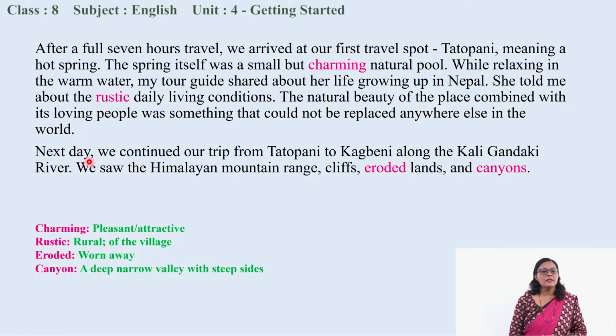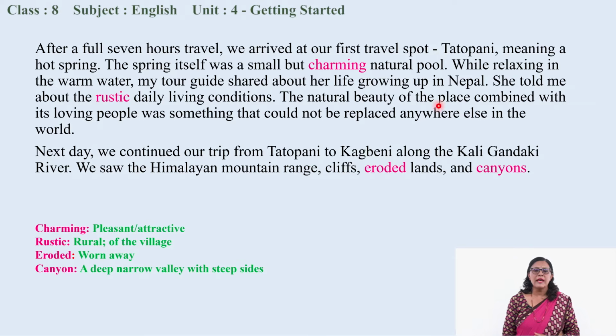Okay, the next day we continued our trip from Tato Pani to Kagbeni along the Kaligandaki river. We saw the Himalayan mountain range, cliffs, eroded lands and canyons. So on the way, the writer was able to see different types of beautiful landscape such as eroded land. Okay, eroded land also has its own natural beauty.